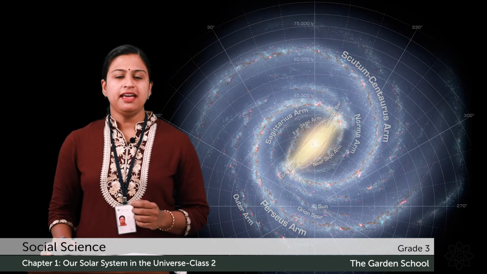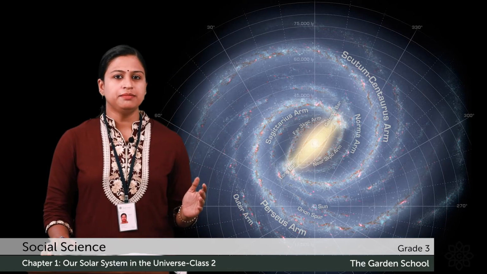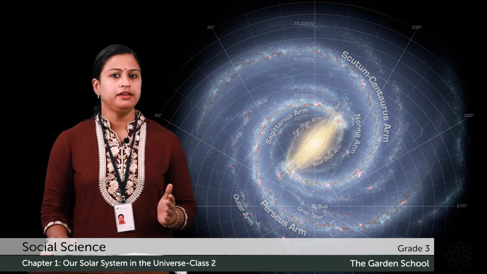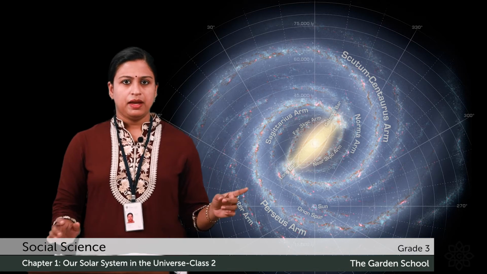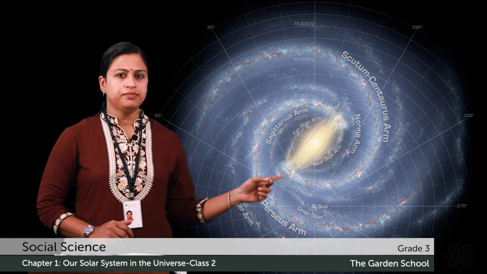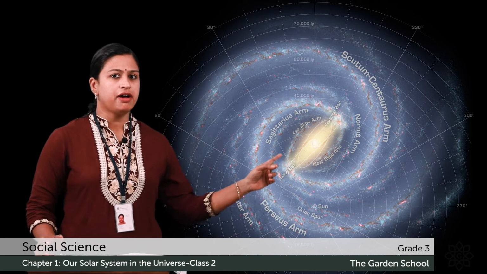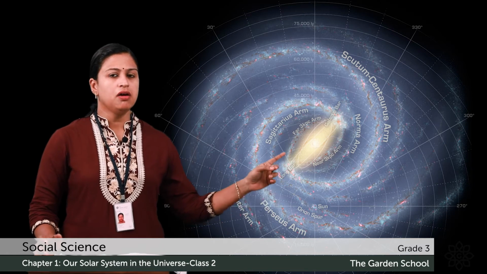Now let's check the answer. Our solar system lies in the Orion arm. You can also call it the Orion Cygnus arm. As you can see the arm, you can see the solar system consisting of our Earth and Sun in the Orion arm.